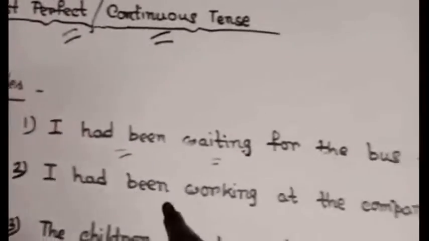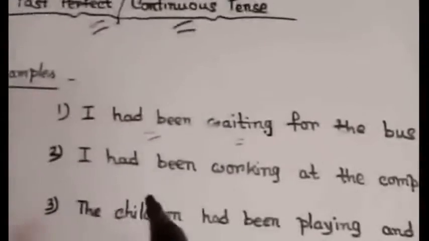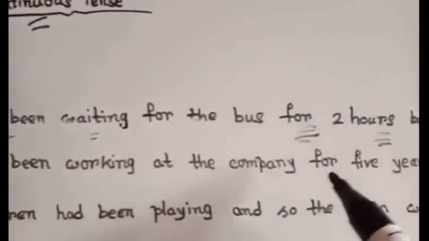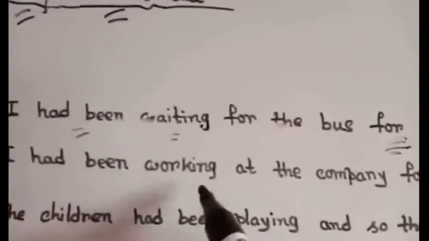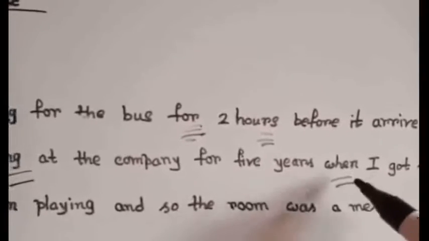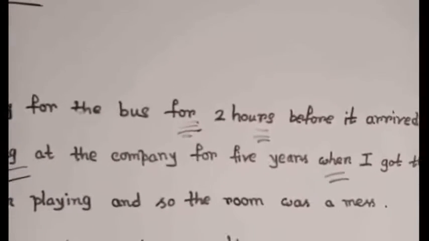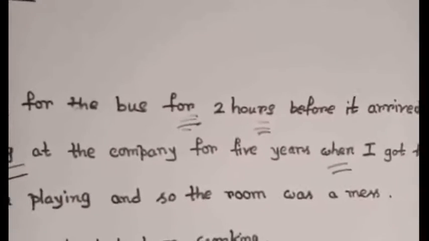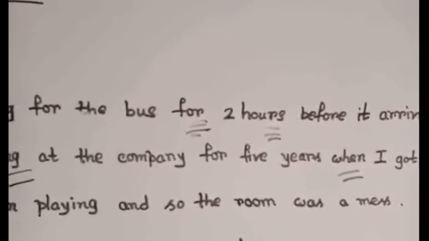When I got the promotion, I had been working at the company for 5 years. It means that before I got the promotion, I had been working at the company for 5 years. This action happened first. Okay, when as a linker is used for perfect tense, it means before. In the sense of before when is used for perfect tense.